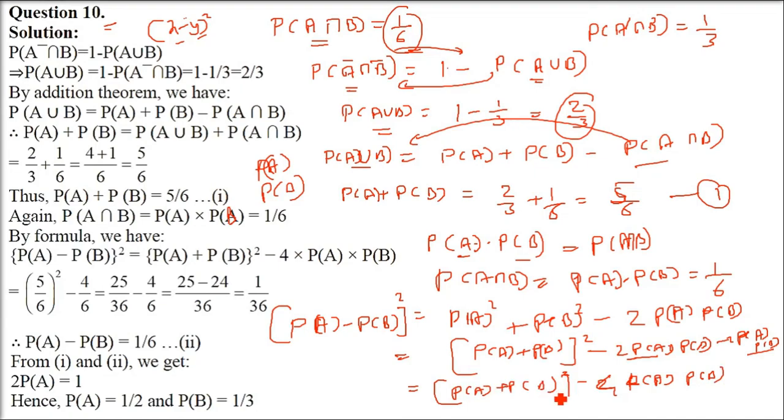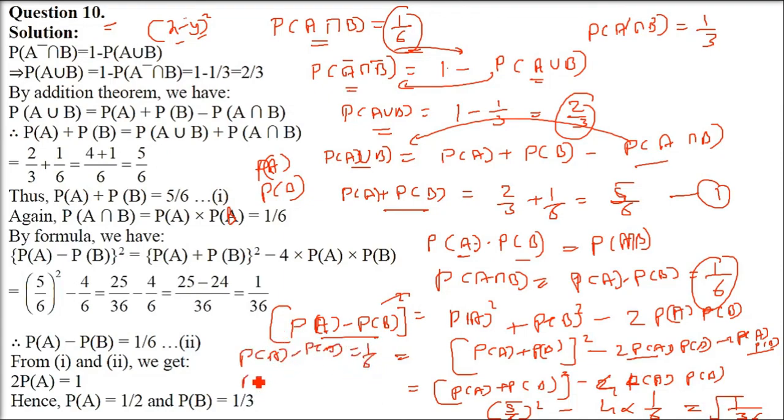Okay. Now we have the value of P(A) plus P(B). This is 5 by 6. We know the value of P(A) into P(B) now. This is 1 by 6. So 4 into 1 by 6. So put it here. I hope you will be able to do this. It is given in the solution also. So P(A) plus P(B) was already there with us, 5 by 6. P(A) minus P(B) whole square will be 1 by 36, and so P(A) minus P(B) will be 1 by 6.